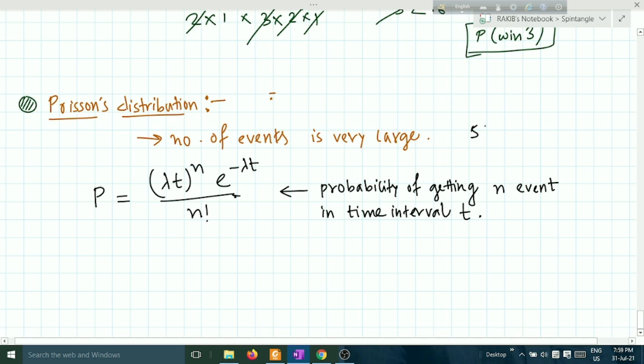Time interval means, say now it is 5 p.m. and very soon after this it will be 5:05. There the time interval is 5 minutes, between 5 p.m. and 5:05. Interval means difference. I should write it delta t, but I have skipped it.